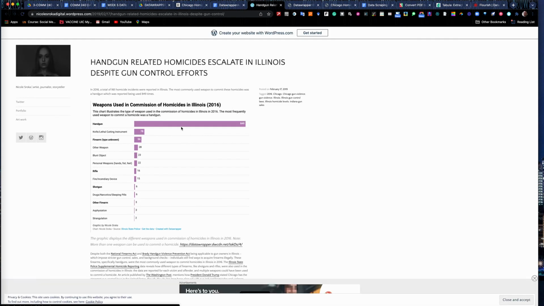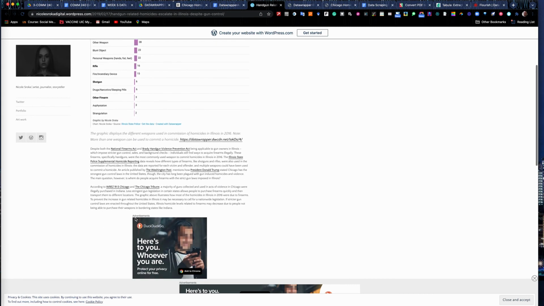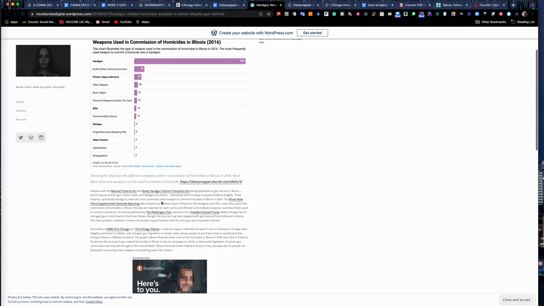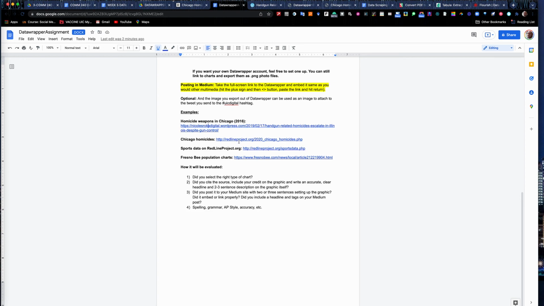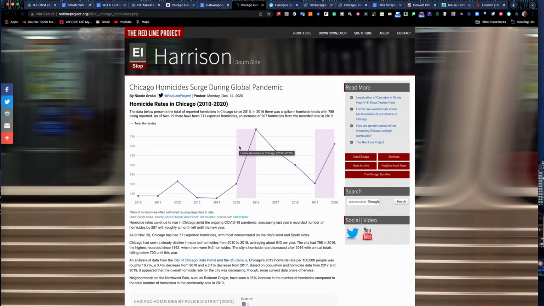This is one that Nicole Soraka did on handgun-related homicide. She went and found her own data set. She just did a simple horizontal bar chart, and did her story with it. Kind of some funky font here now in WordPress. WordPress's templates have changed since she created this about 3 or 4 years ago. This is one looking at Chicago homicides over the years. It's another one by Nicole. This is a simple line chart. She could have done this as a bar chart too.